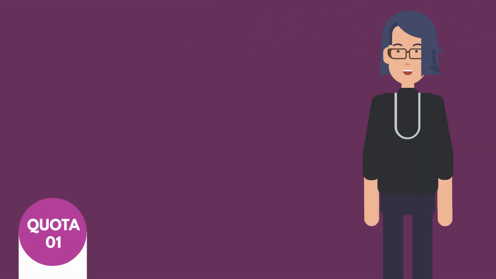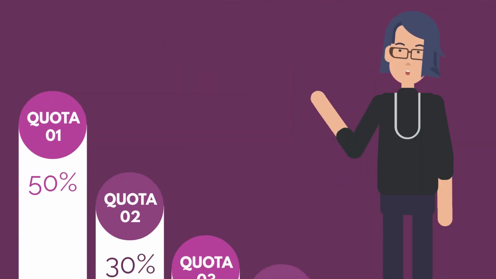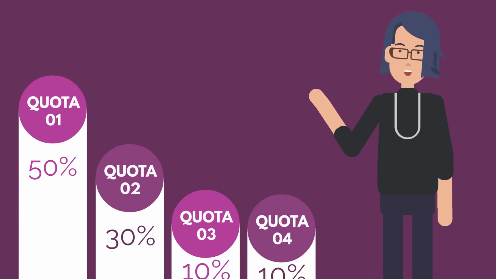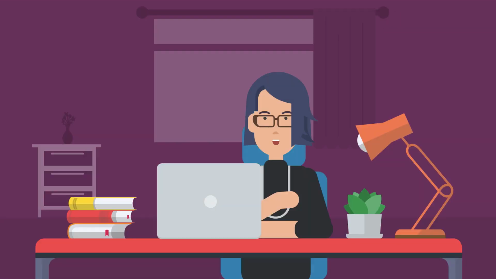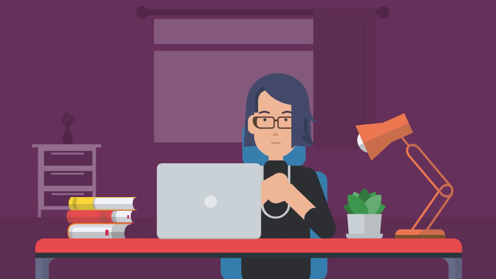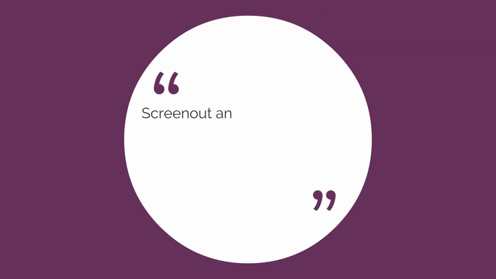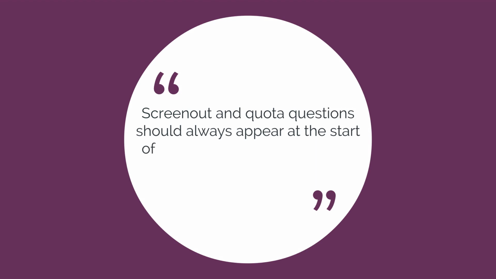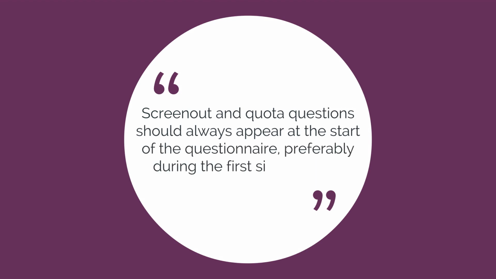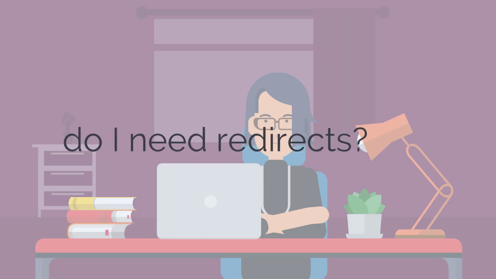Please let us know the quotas you intend to include before we launch the project, as quotas cannot be included later on. During field time, please either provide us with a reporting link or send us regular quota updates so that we can invite accordingly and can readjust if necessary. Screen out and quota questions should always appear at the start of the questionnaire, preferably during the first 6 questions.